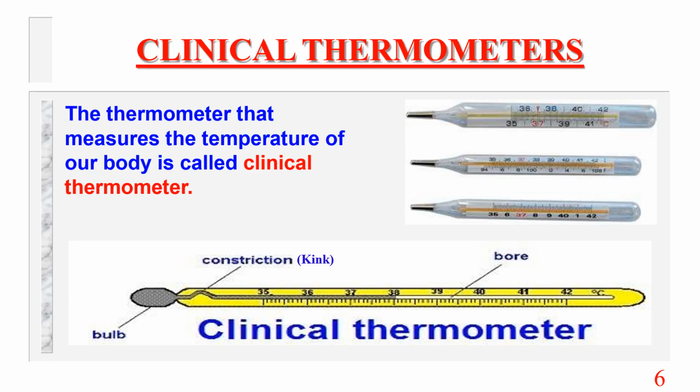A clinical thermometer is used for measuring the temperature of a human body only. It consists of a long, narrow and thin glass tube with a glass bulb at one end. The glass bulb contains mercury. A small and shining thread of mercury can be seen from outside the glass tube. The temperature scale is marked on the glass tube. It has a kink in the glass tube to prevent backflow of mercury.